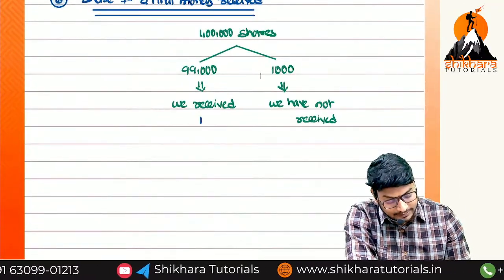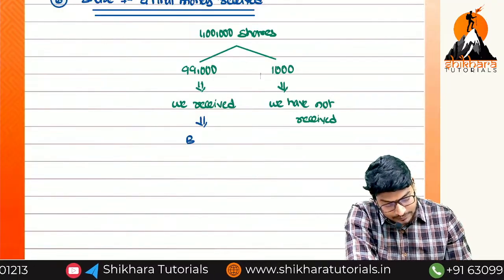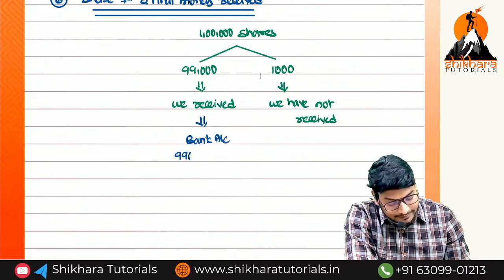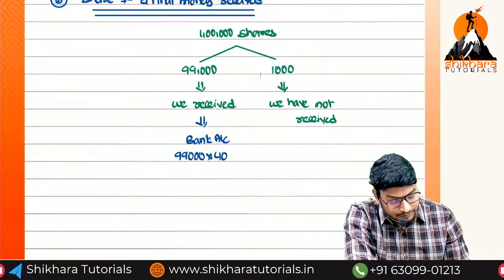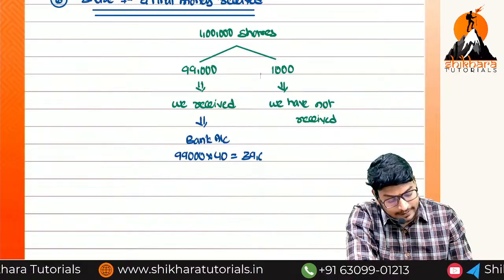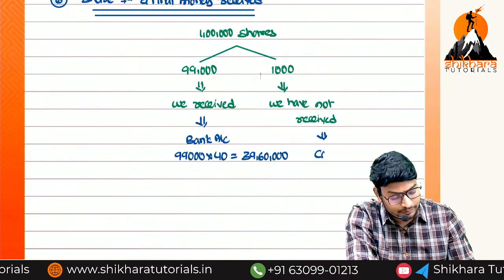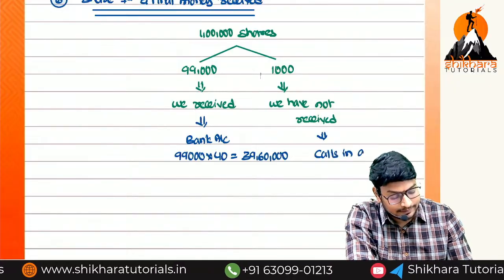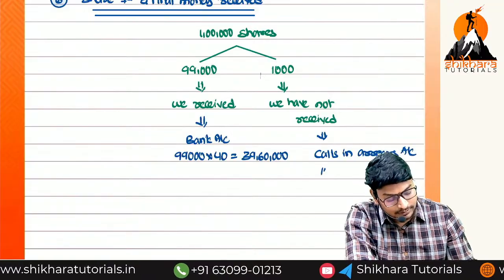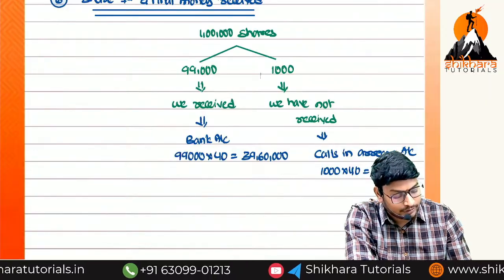For this 99,000 we are going to call it what? Bank balance. So we have to transfer to which account? Bank account. How much? 99,000 into 40, that is equal to 39,60,000. And the remaining we need to transfer to calls in arrears account. How much? 1000 into 40, that is equal to 40,000.